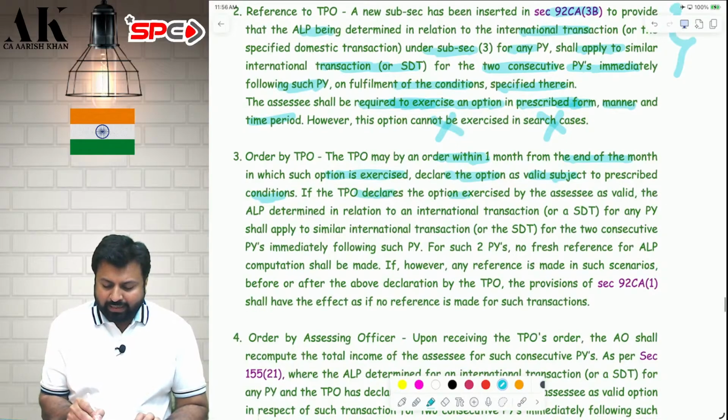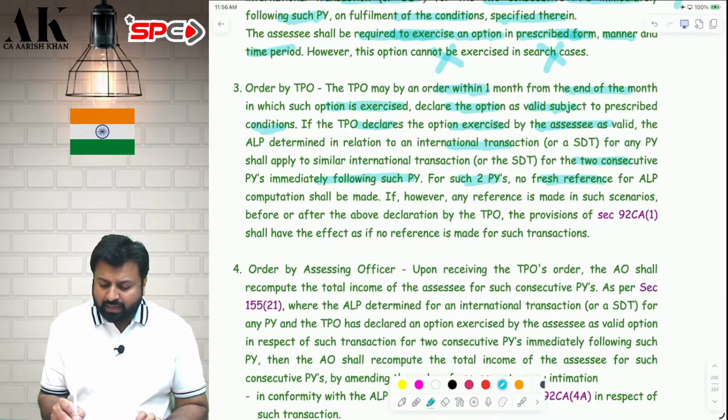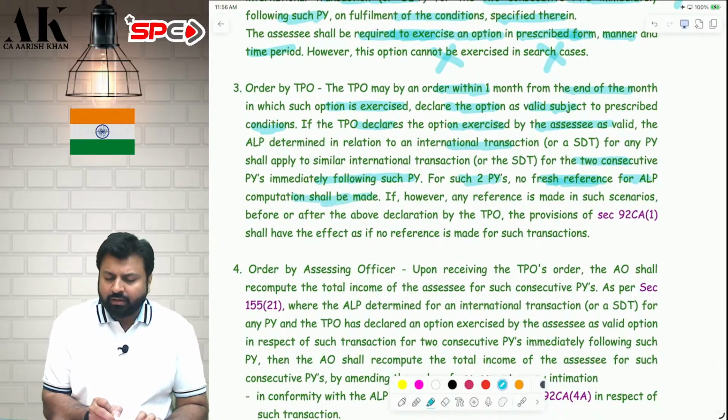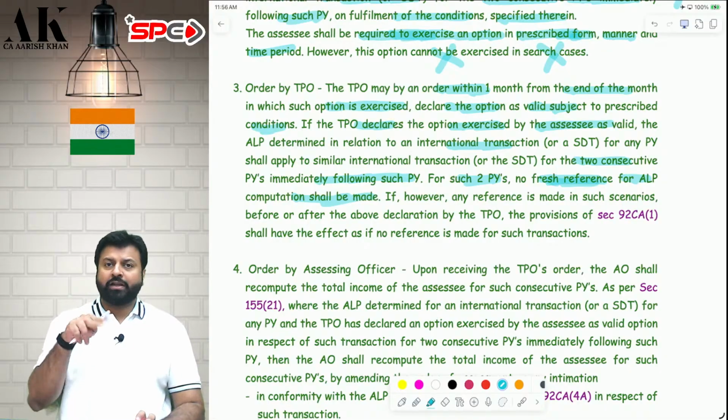And once the TPO declares the option exercised as valid in respect of an international transaction or SDT for any previous year, for the 2 consecutive previous years immediately following such previous year, the AO will not refer to the TPO. So for the next 26-27 and 27-28, the AO will not refer to the TPO.